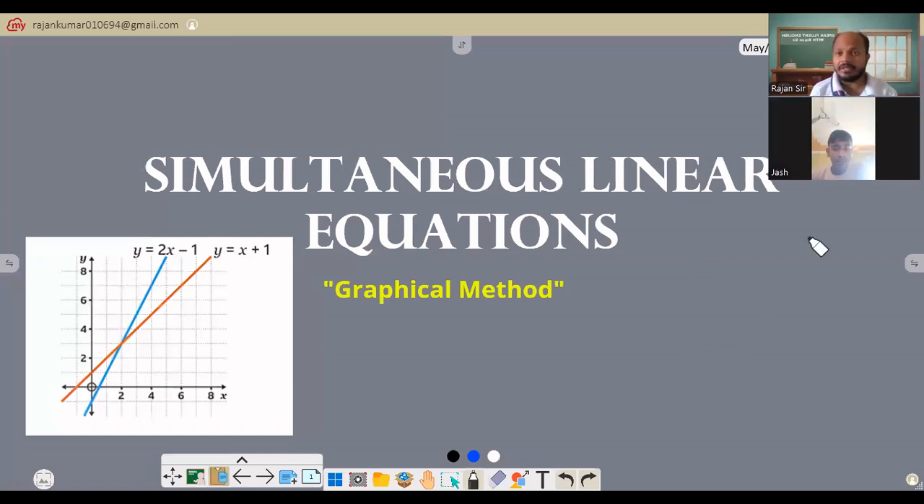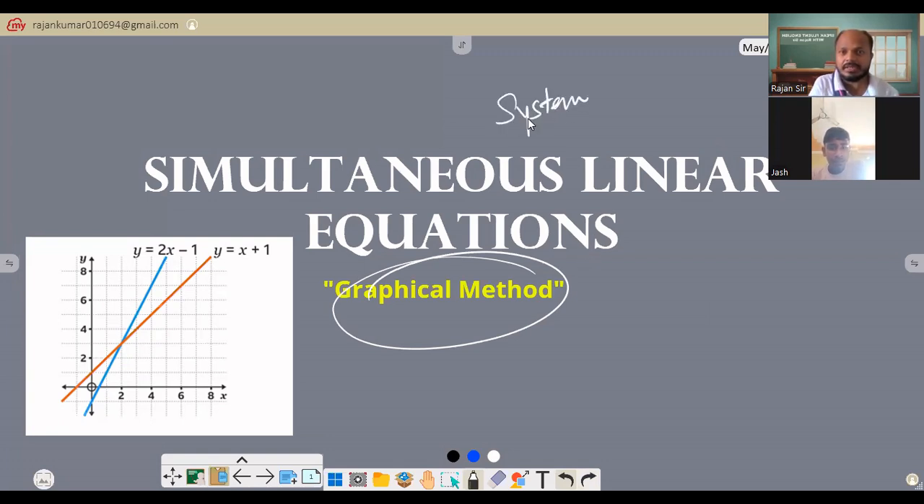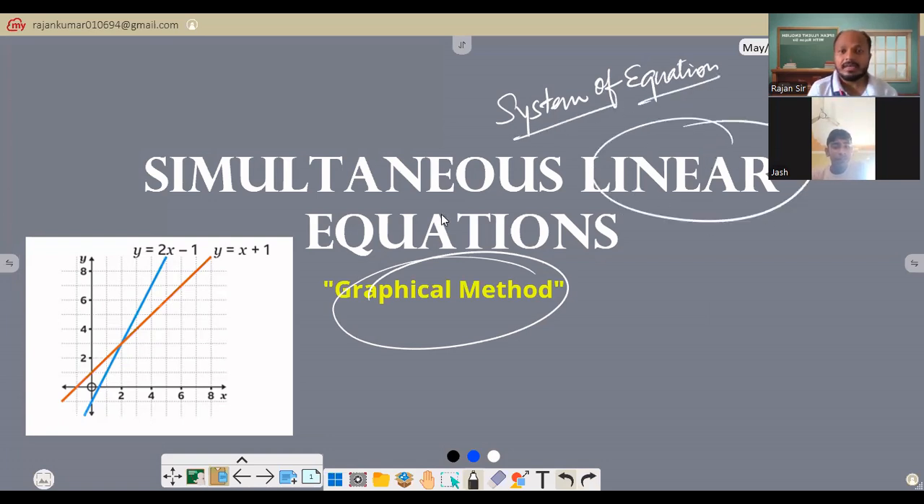So as you mentioned, you have a doubt in the simultaneous equation in the graphical method, right? Simultaneous equation is also known as the system of equations, which I have already explained to you. It could be linear, it could be quadratic, it could be cubic, but as for now, we're going to do the linear simultaneous equations.